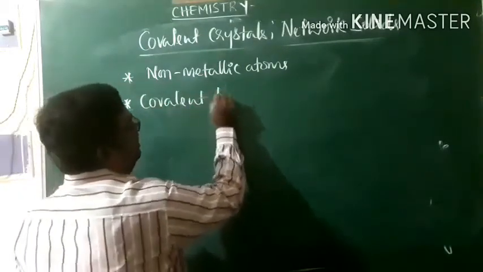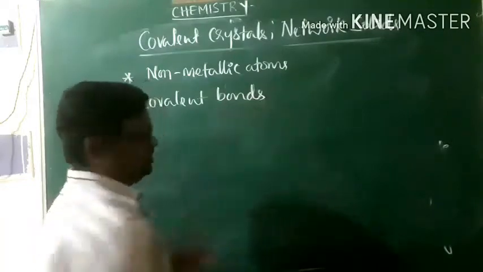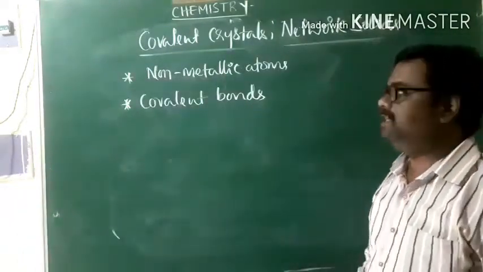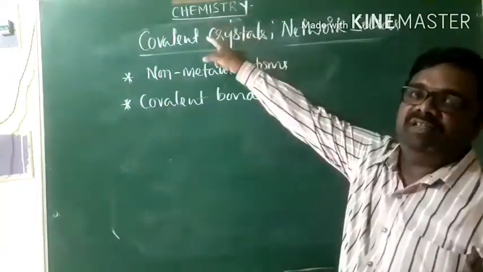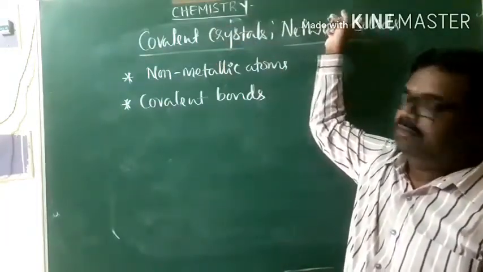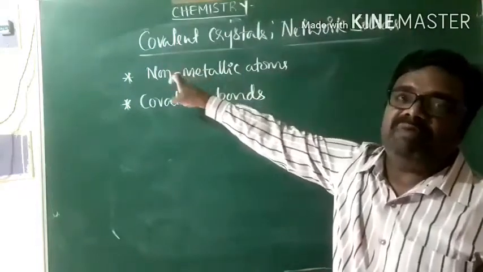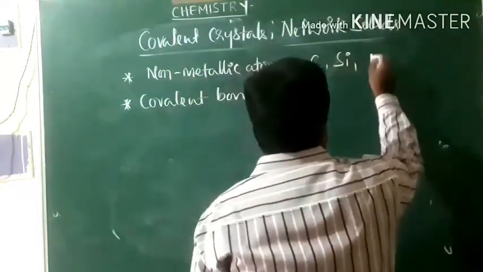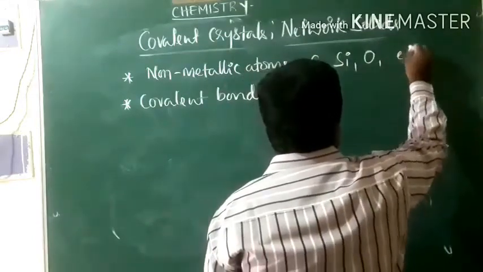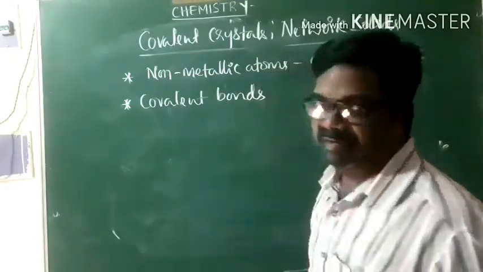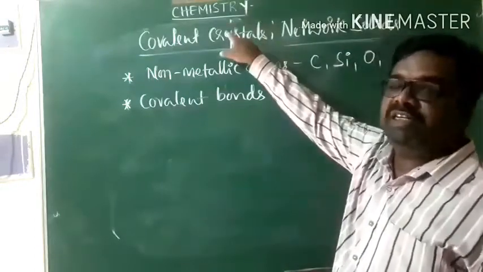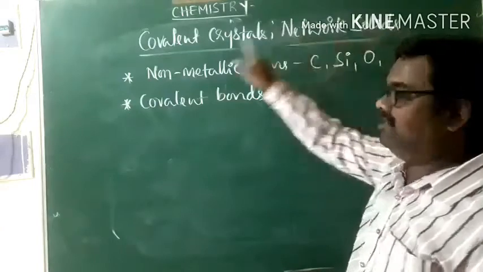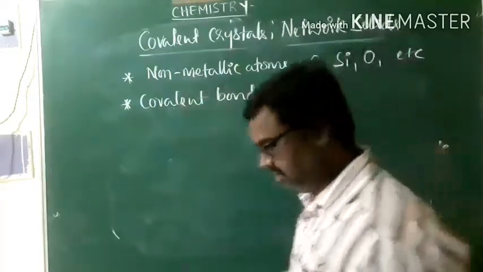Let me repeat. Covalent crystals are network solids. They contain non-metallic atoms like carbon, silicon, oxygen, etc., and are held together by strong covalent bonds.